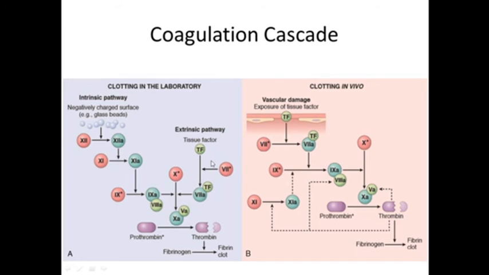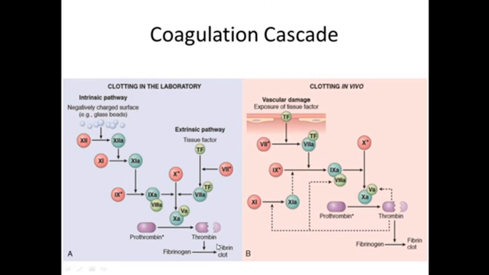Then we'll add the normal plasma to the patient sample in the tubes, and if the patient sample has a normal level of these factors, activation of this tissue factor will lead to activation of the other clotting pathway, and there will be formation of the fibrin plug in the tube.